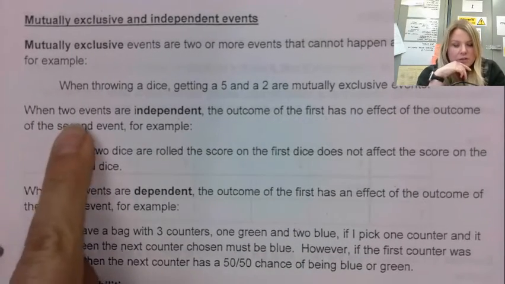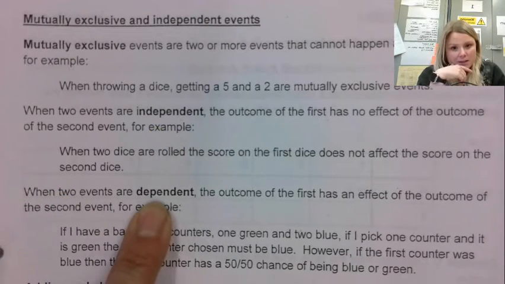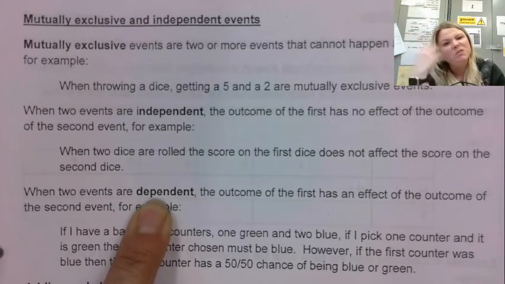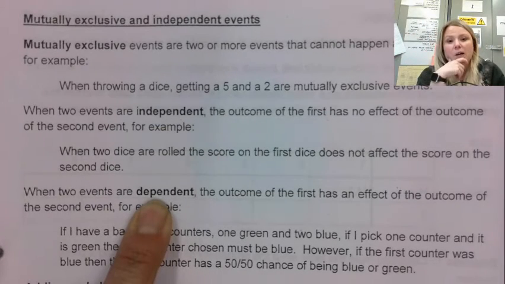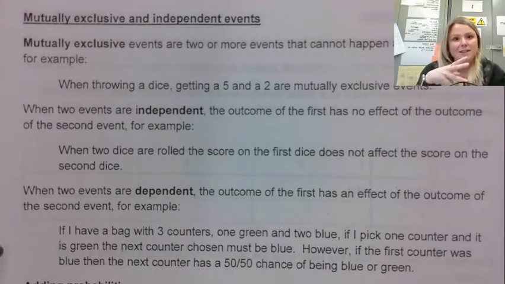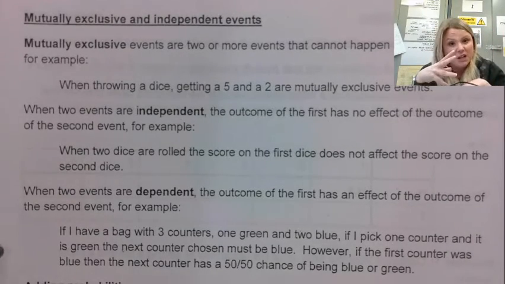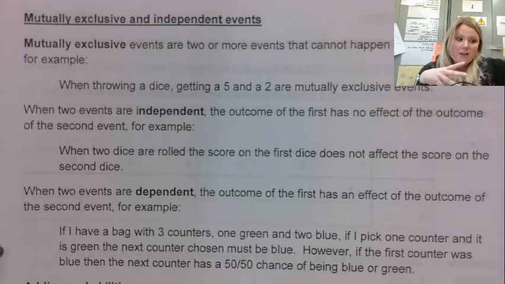If you've got two different events and they're independent of each other, that means that one has absolutely no effect on the other one. And if two things are dependent, then the outcome of the first one will affect the outcome of the second one. So the big example of that would be if I had a bag of counters and I took one out and I didn't replace it, then the chances of me getting a particular one the next time is going to have been affected by that one that I first brought out.